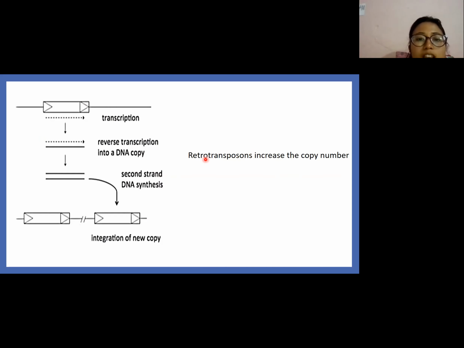Retrotransposons increase copy number as follows. Here it is reverse transcribed, integrated into a new location, and the copy number increases.